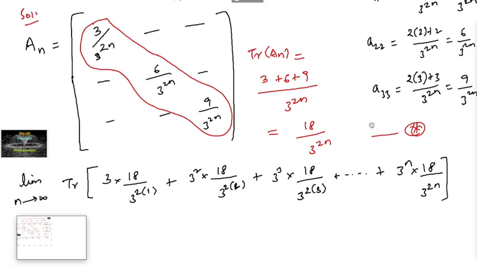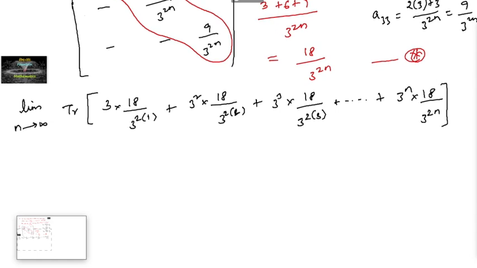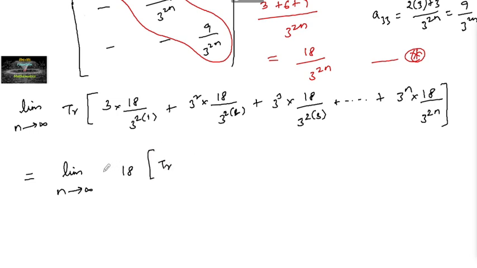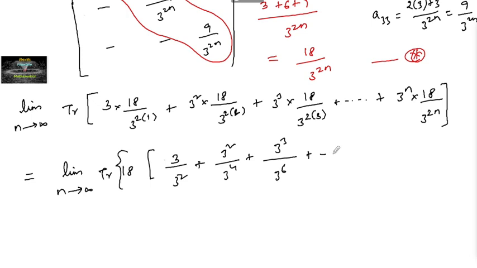Okay, now if we take the 18 common, limit n tends to infinity of trace of 18 times [3 divided by 3 to the power of 2, plus 3² upon 3 to the power of 4, plus 3³ divided by 3 to the power of 6, and so on, 3 to the power of n divided by 3 to the power of 2n].